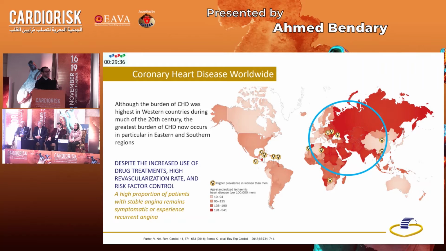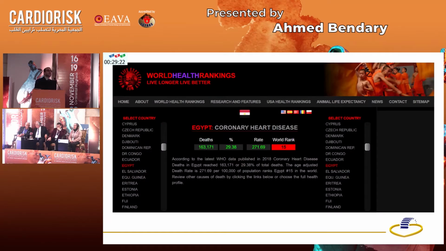First, we should know that despite the fact that coronary heart disease was highest in the old century in the Western countries, today we are carrying the burden in the MENA region, and this MENA region, of course, includes Egypt. And the data for Egypt is not that good. If we look at the WHO data released in 2018, we will find that coronary artery disease was responsible for more than 160,000 deaths, representing more than 29% of the total deaths, putting Egypt in the 15th rank worldwide. And I do think that this is alarming.